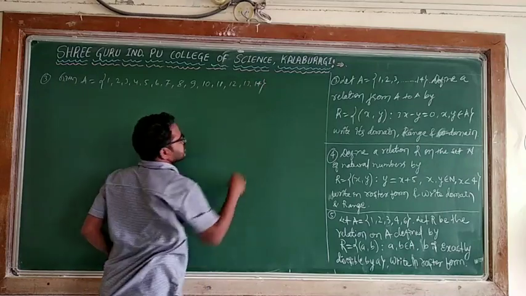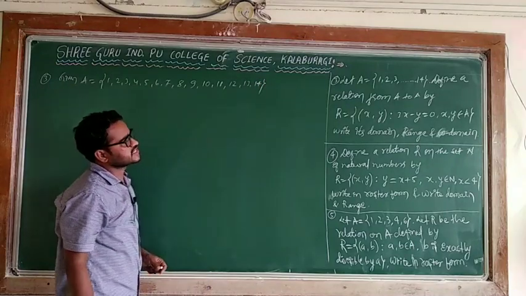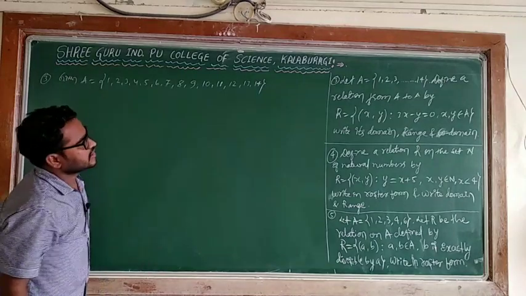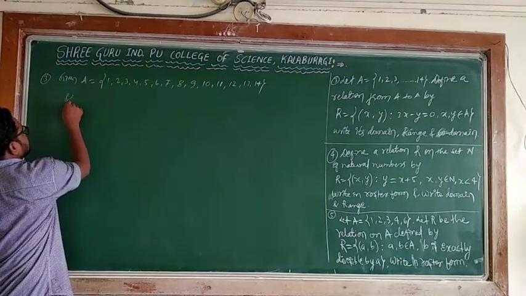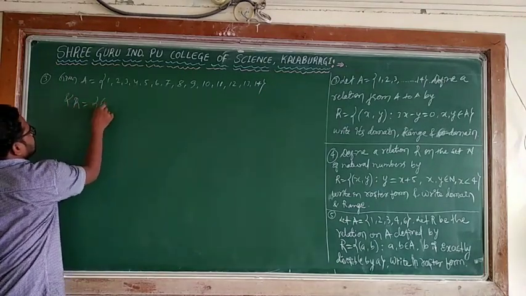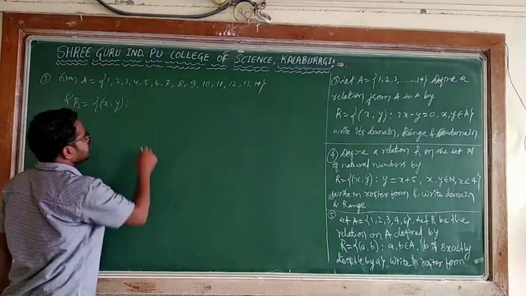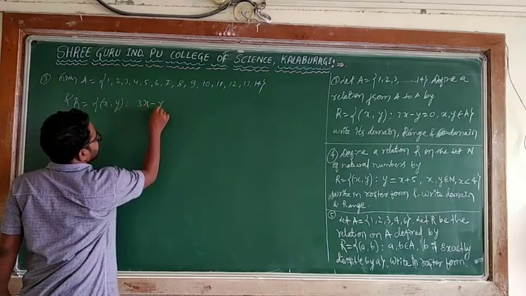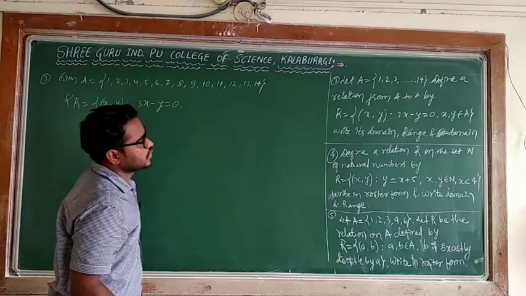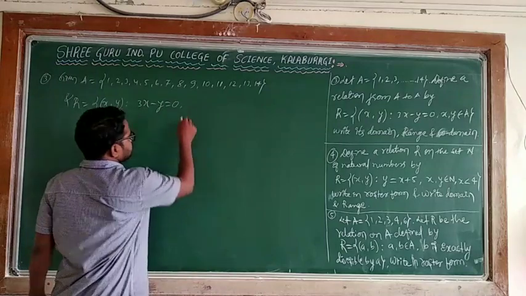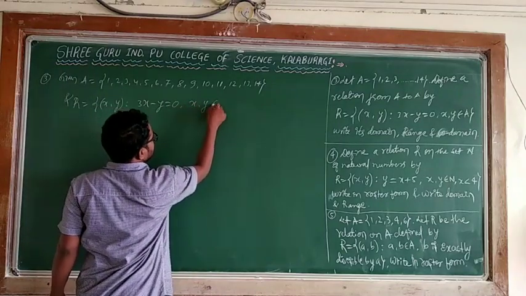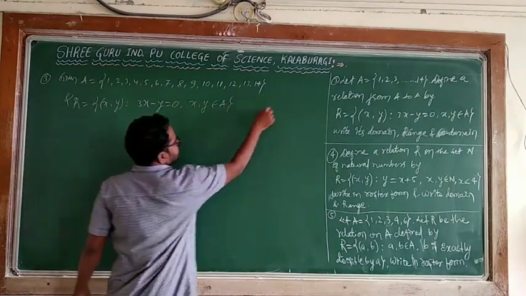The dots mean the last number is 14, so up to 14. Then what else is he asking? R is given as x comma y such that 3x minus y is equal to 0, and x comma y belongs to the set A.